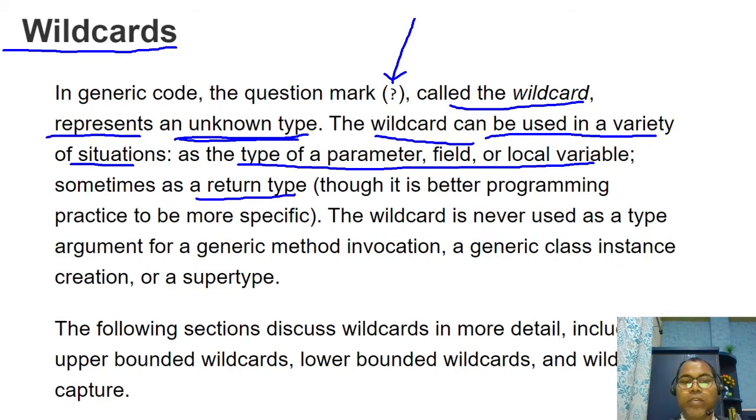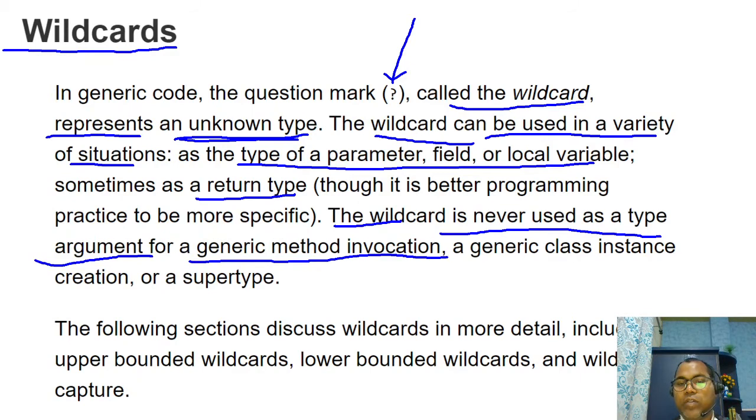A wildcard is never used as a type argument for a generic method invocation. In this section we are discussing the wildcards: upper bounded wildcard, lower bounded wildcard, and unbounded wildcard.